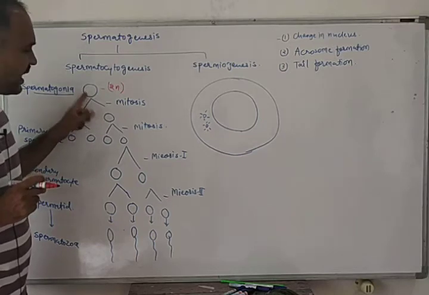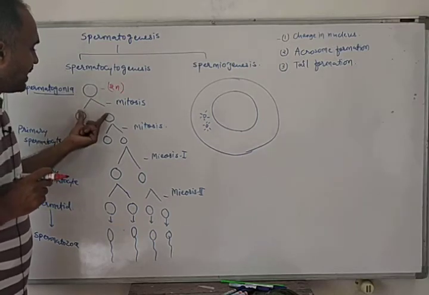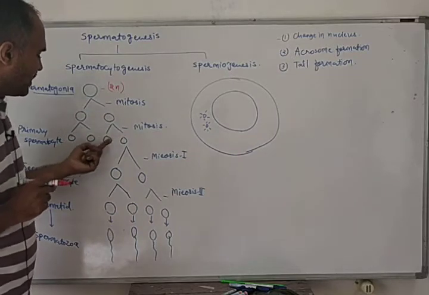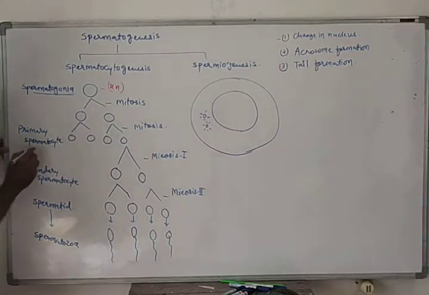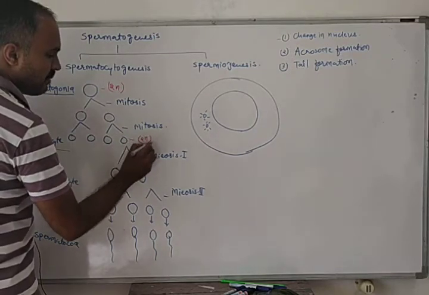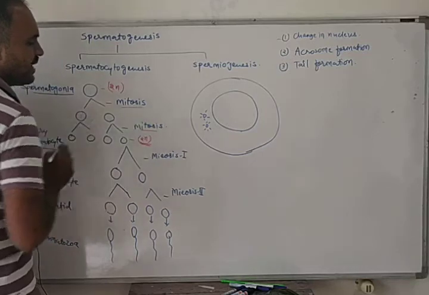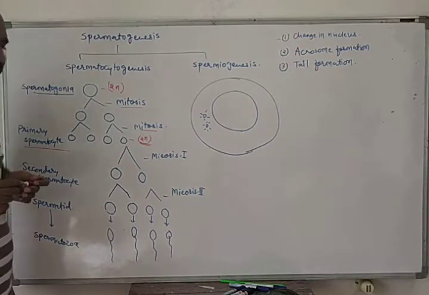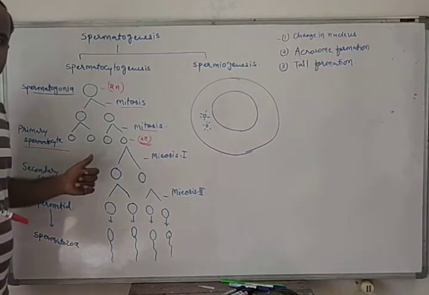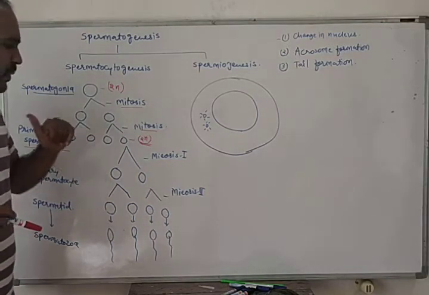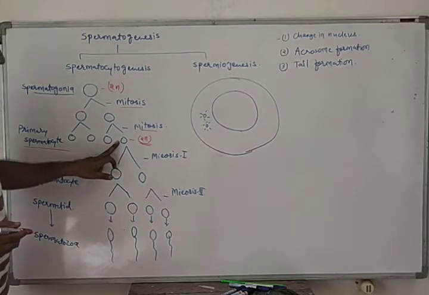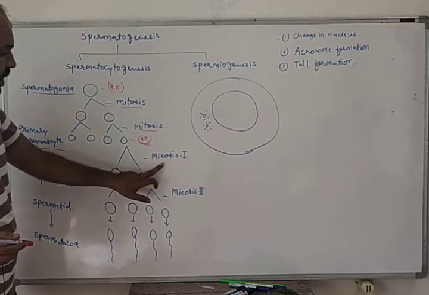This spermatogonia will divide by mitosis and give rise to two cells, and these two cells will again divide by mitosis and produce primary spermatocytes. This primary spermatocyte is diploid in nature. Why? Because it has been produced by the process of mitosis from spermatogonia. So primary spermatocytes are diploid in number.